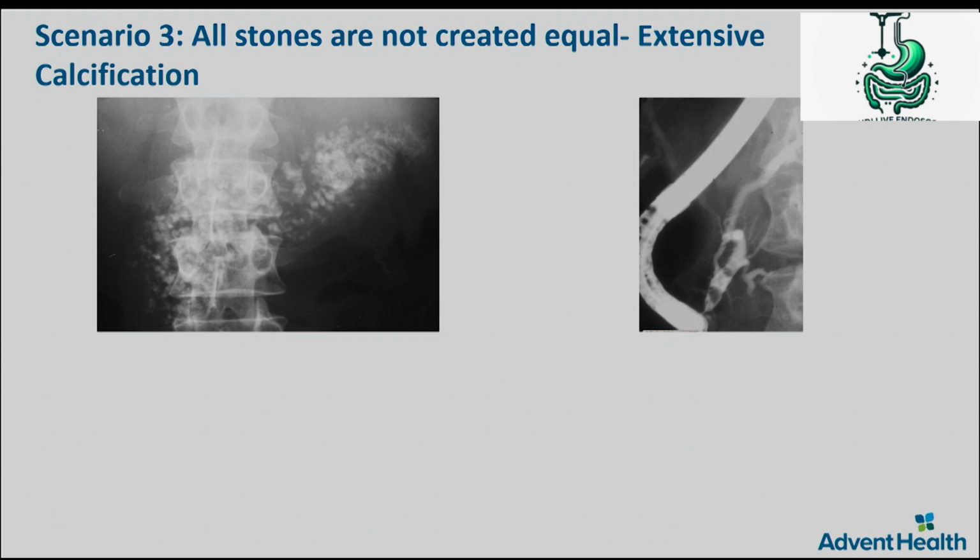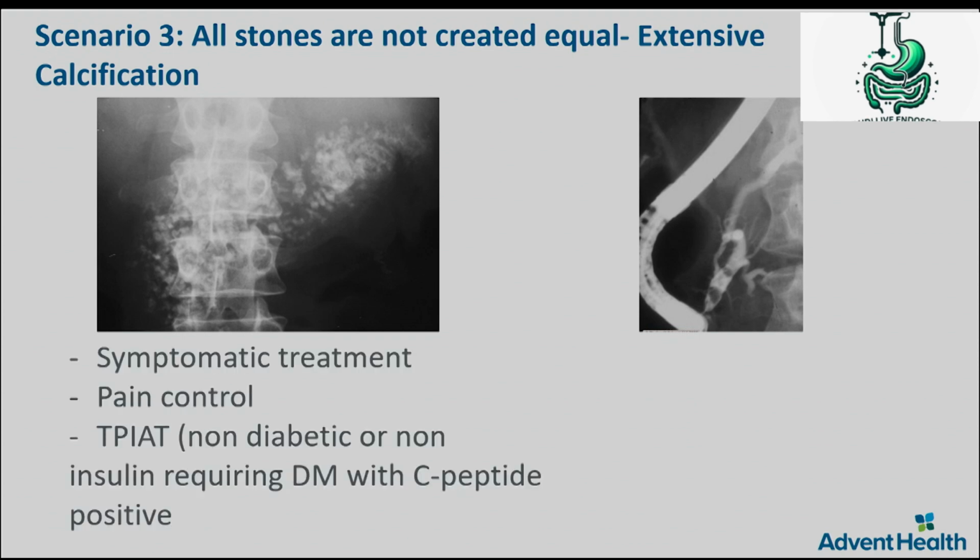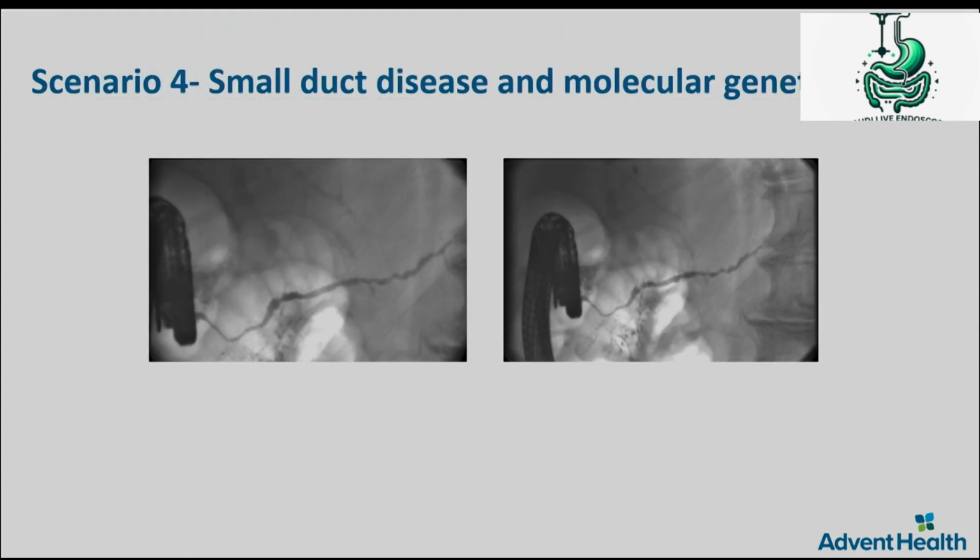You really can't do much except praying for them and also just giving them symptomatic treatment with pancreatic enzyme supplementation, pain control, and if they're non-diabetic or have non-insulin-requiring diabetes with C-peptide, they could be considered for islet cell transplantation. This is scenario number 4. This is a small duct disease, not really a